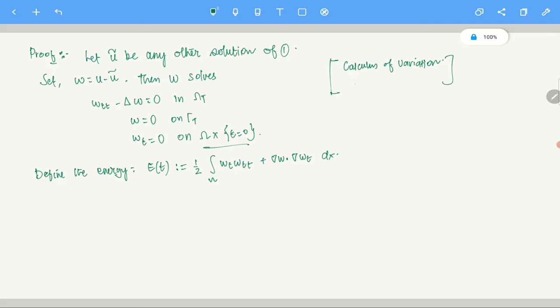For now, you can use Evans, the PDE book. In that book, the calculus of variations chapter, chapter 8 or 10, I am not quite sure. You can look there, but there is another book by Cornea that you can also look at.